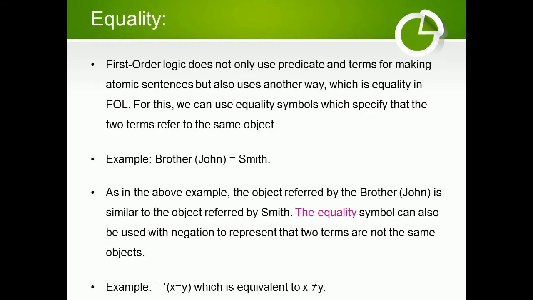Equality. First-order logic does not only use predicates and terms for making atomic sentences, but also uses another way, which is equality. For this, we can use the equality symbol, which specifies that two terms refer to the same object. Example: Brother(John) = Smith. As in the above example, the object referred to by Brother(John) is the same as the object referred to by Smith. The equality symbol can also be used with negation to represent that two terms are not the same object. Example: ¬(x = y), which is equivalent to x ≠ y.